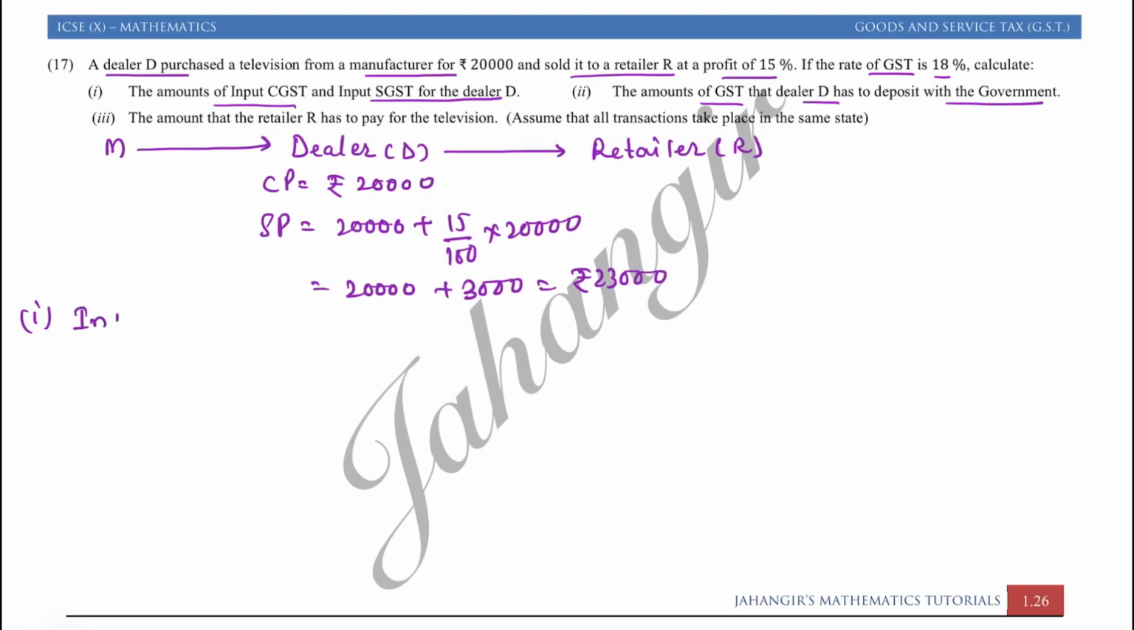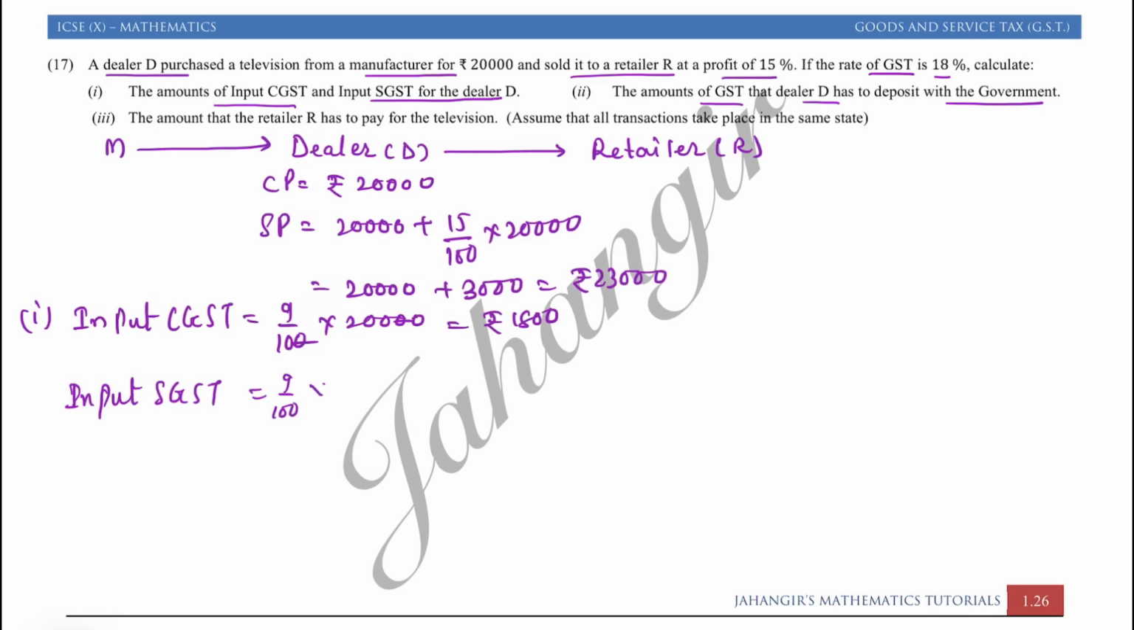So input tax, input CGST, that is equal to 9% of 20,000. So 9 twos is equal to rupees 1800. Input SGST is equal to 9% of 20,000. That is rupees 1800. The first question we got.